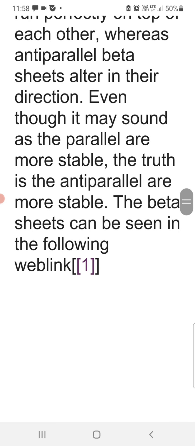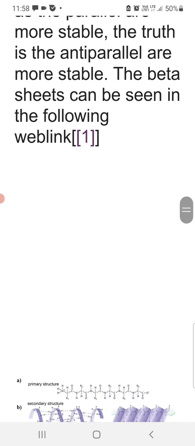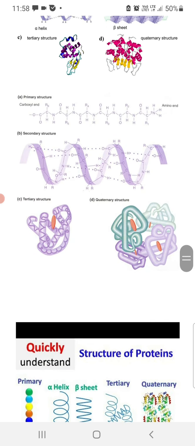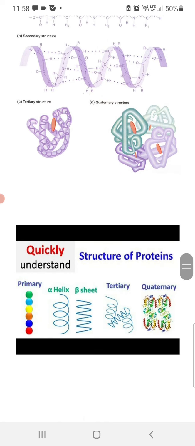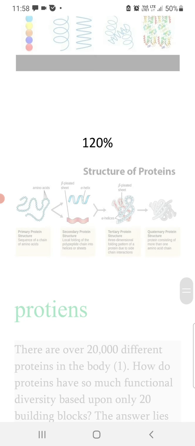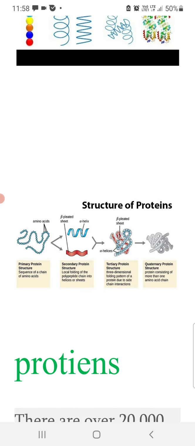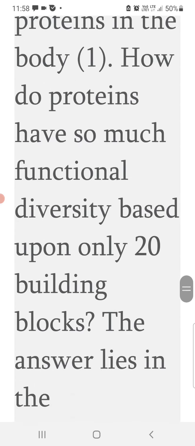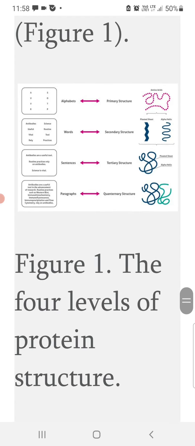In the unfolded condition, sometimes the proteins may not be functional. So the folded form is the secondary structure, forming bonds between the nitrogen and hydrogen along with the C double bond O groups lying outside the complex.